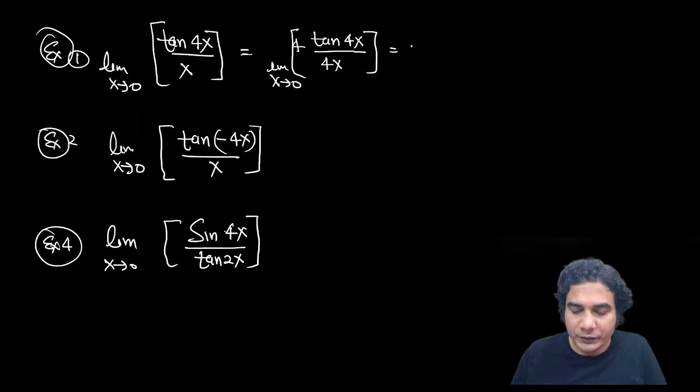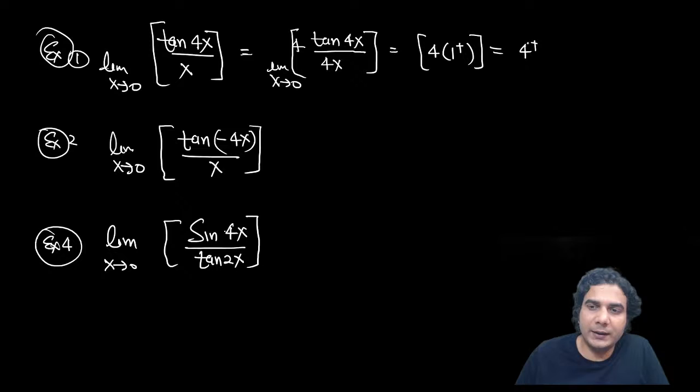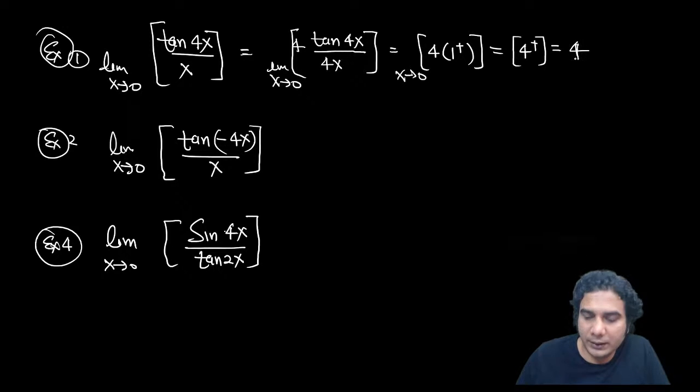All right, so if you write this as 4 into 1 plus, or you can use 1 plus delta. So 1 plus delta multiplied by 4 is nothing but 4 plus, okay? That you can write easily. Whenever you have a negative sign, just write everything in detail. So greatest integer of 4 plus is nothing but 4. Okay? 4 plus means slightly greater than 4. So greatest integer of 4 plus is 4.